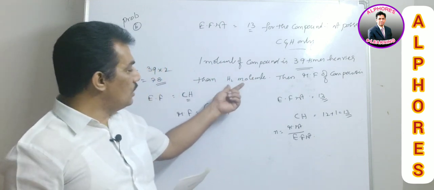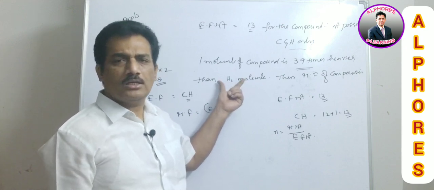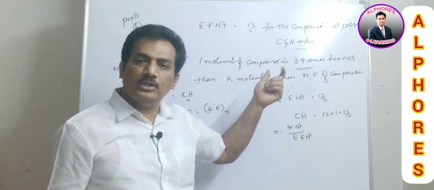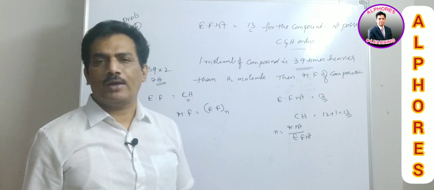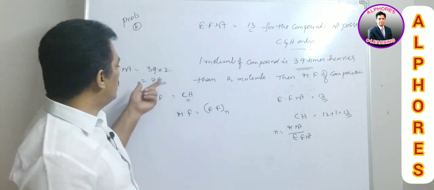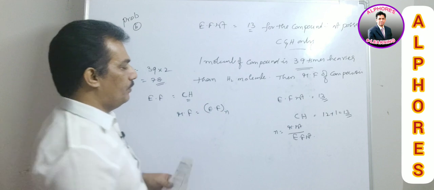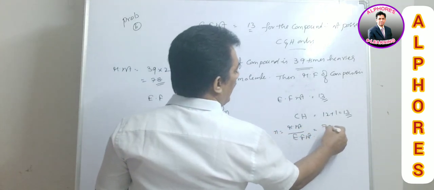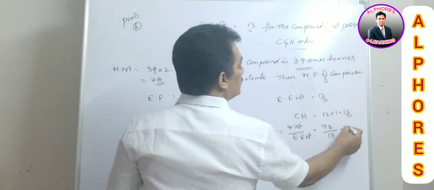Here you should know the molecular weight of hydrogen. Already we know the molecular weight of hydrogen is 2, and the given organic compound is 39 times heavier than that 2. That means 39 into 2 will provide the molecular weight of the organic compound. Is it not? So now in that case we are getting 78 as the molecular weight. And now the N value is nothing but 78 by 13. It is nothing but 6.